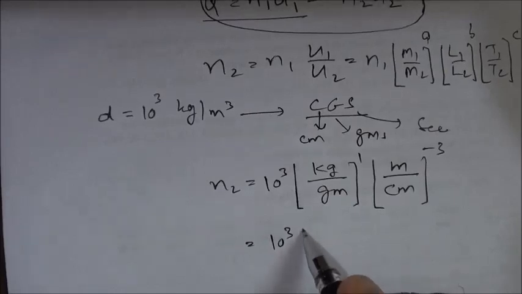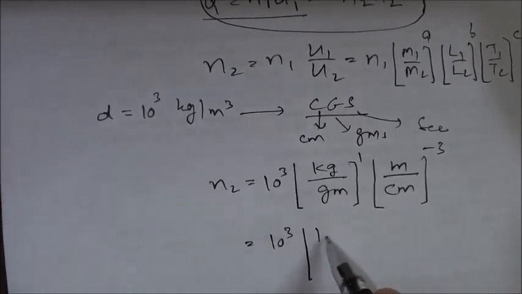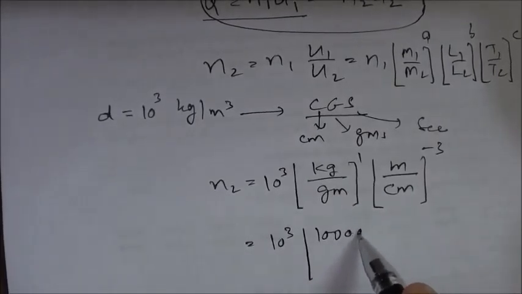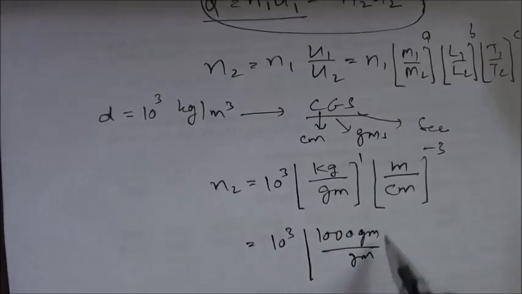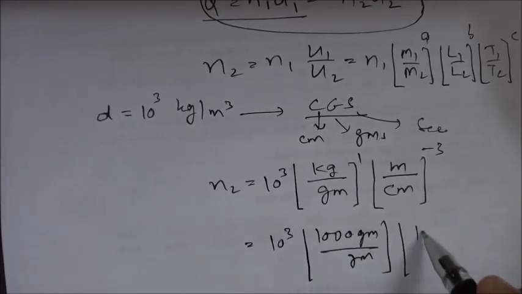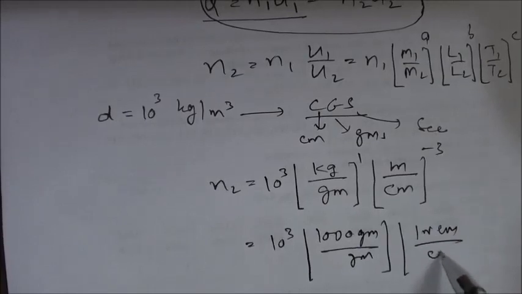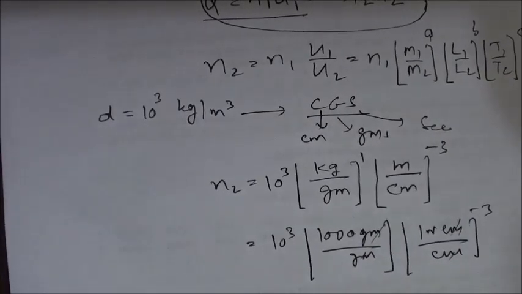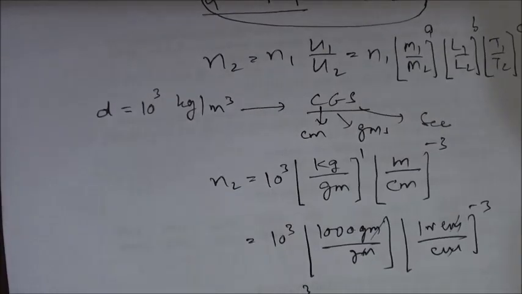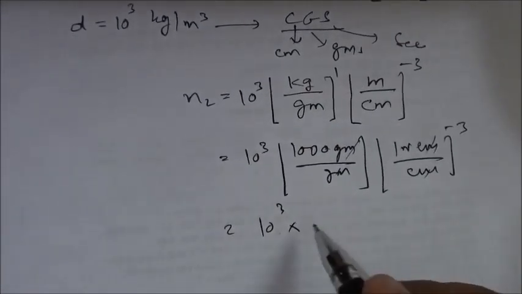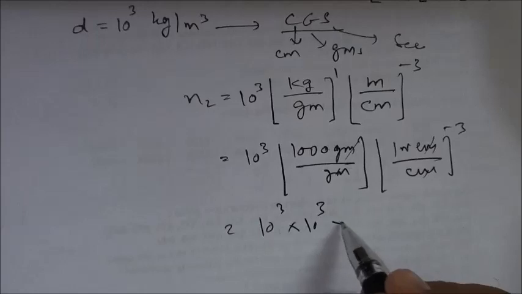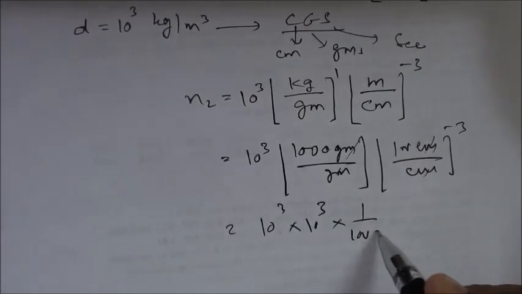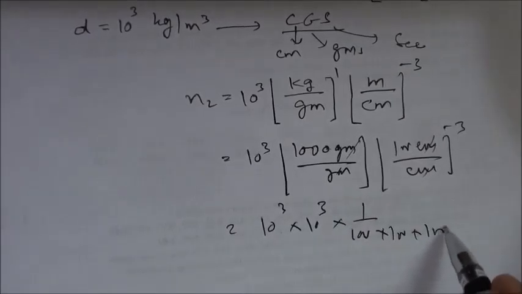Now the next step is to convert them into same system. 100 centimeter upon 100 centimeter minus 3. So what it becomes? 10 raised to the power 3 into 1 upon 100, 100 and 100.